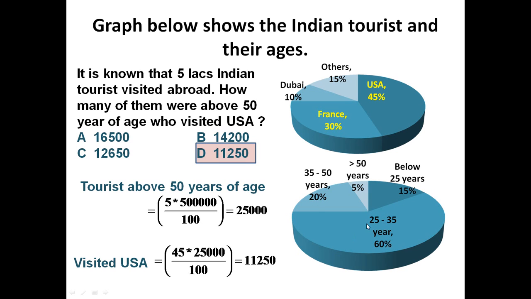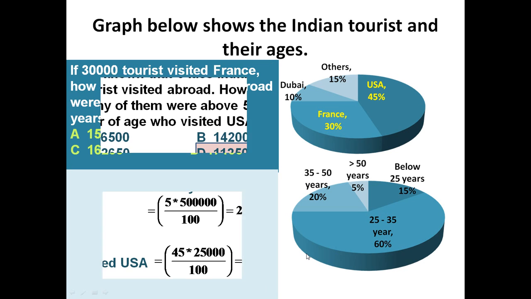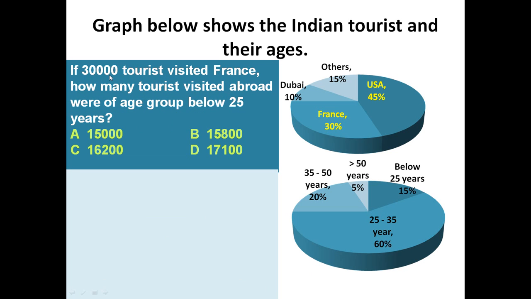Friends, based on this information we can answer one more question. If 30,000 tourists visited France, how many tourists visited abroad were of age below 25 years? In a particular year, if suppose 30,000 tourists visited France, then find the total tourists who visited abroad of age below 25 years. So to answer this question, let us assume total tourists visiting abroad is equal to X. In a particular year, total tourists visited abroad is X.